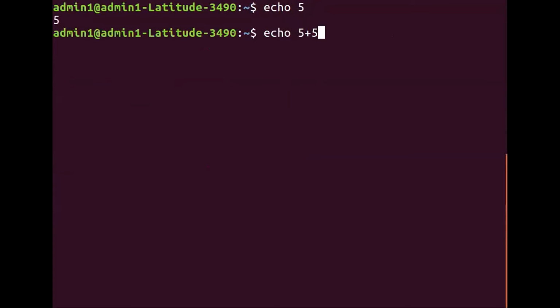Exactly what Unix gives me. I want you to type the answer. Okay, 5 plus 5. Got it. So that is how I'll get the output, because nowhere you are trying to add 5 plus 5.